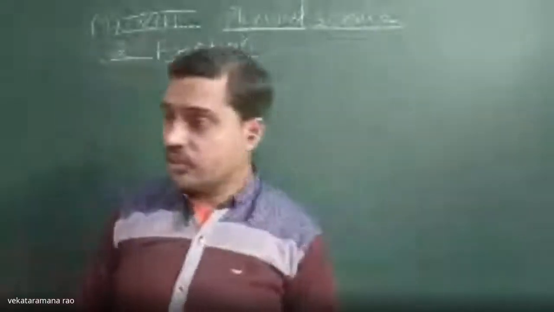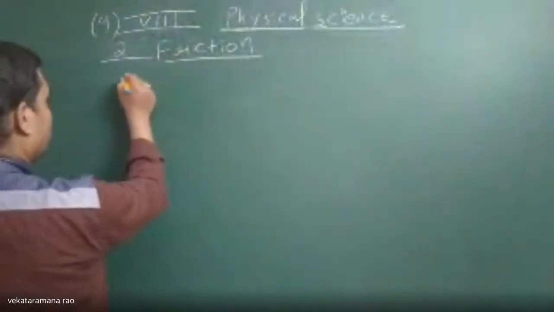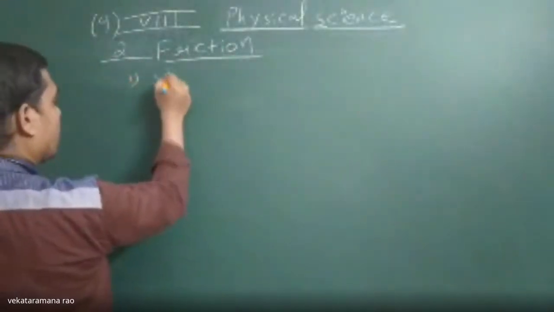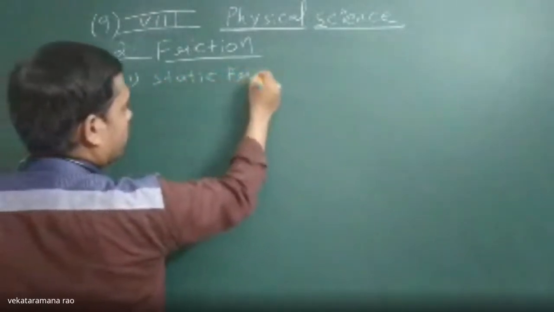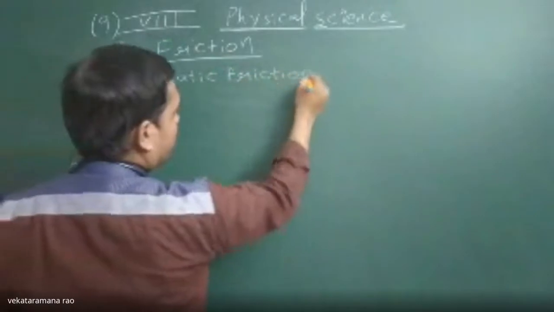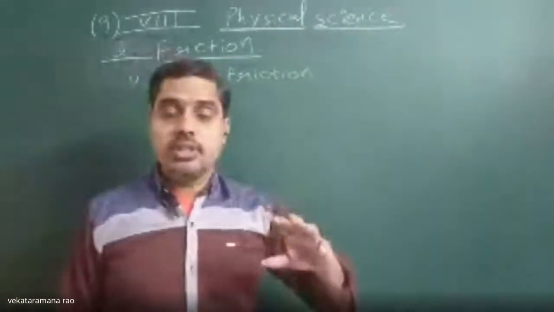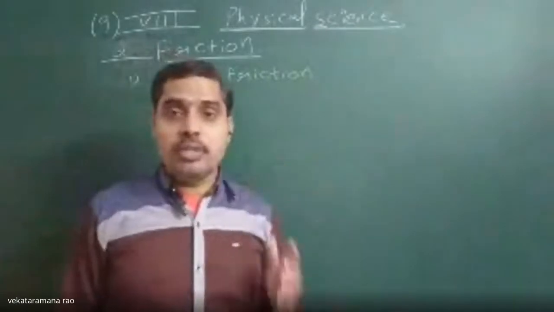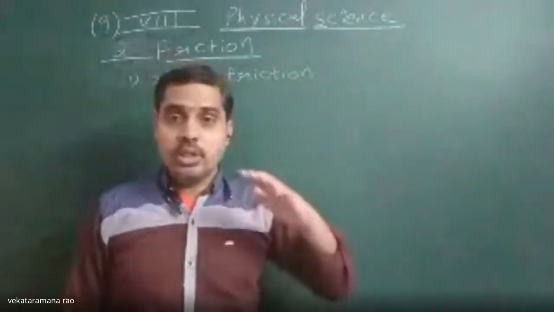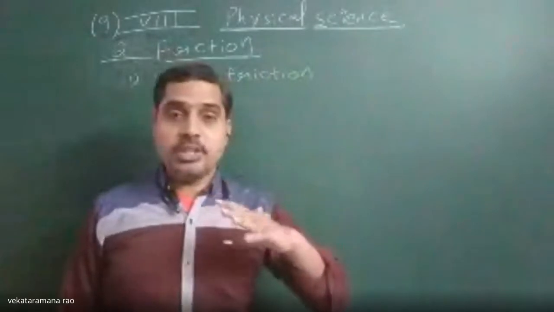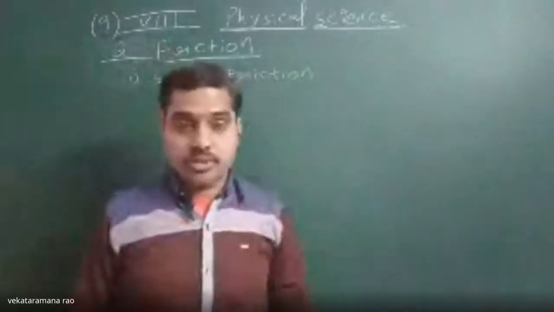Now we already discussed types of friction. What are the types of friction? Number one, static friction. Now what is static friction? Static friction comes into play whenever an object's surface is at rest relative to another surface.